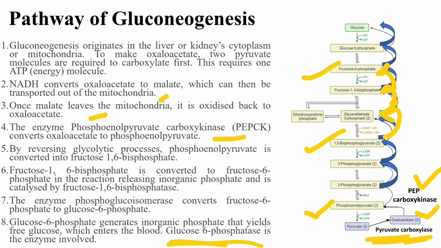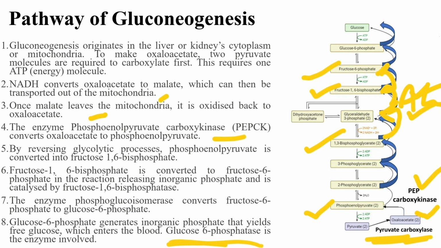Then from glyceraldehyde 3-phosphate, fructose 1,6-bisphosphate will be formed by the enzyme aldolase. Here in gluconeogenesis, with the help of the enzyme aldolase, glyceraldehyde 3-phosphate is converted to fructose 1,6-bisphosphate. Then from fructose 1,6-bisphosphate, fructose 6-phosphate will be formed by the enzyme fructose 1,6-bisphosphatase.